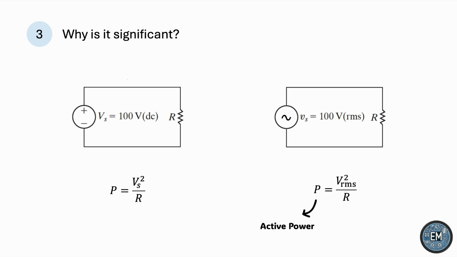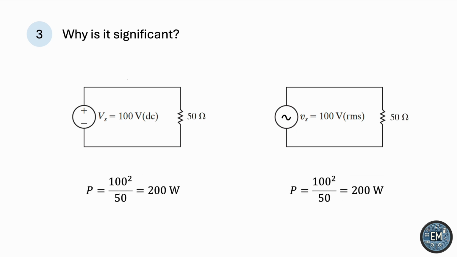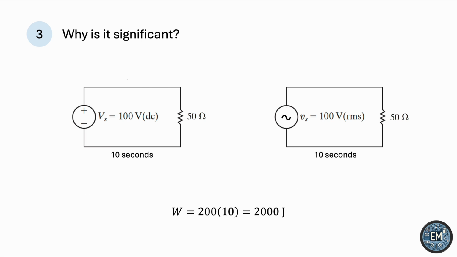Now, to cement your understanding of the equivalence between these two setups, let's consider a small example with numbers. Say the resistance is 50 ohms in each case. Then the power would be 200 watts in each case. Now, if we consider a time period of 10 seconds, then the energy delivered to the 50 ohm resistor is 2000 joules for both circuits. So, the AC source is identical to the DC source in terms of energy delivery, provided that the RMS value is equivalent to the DC value.